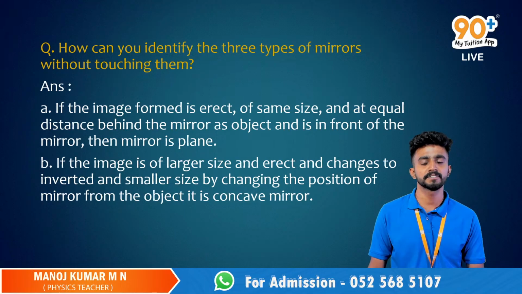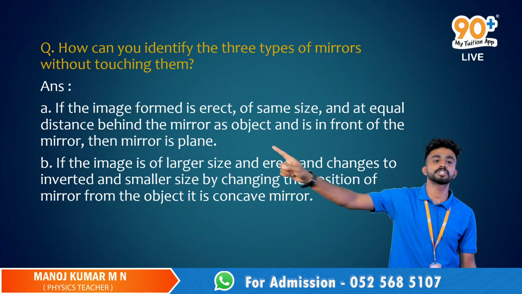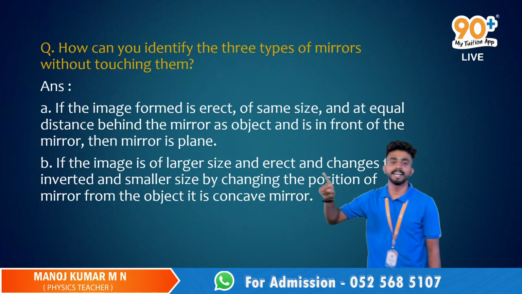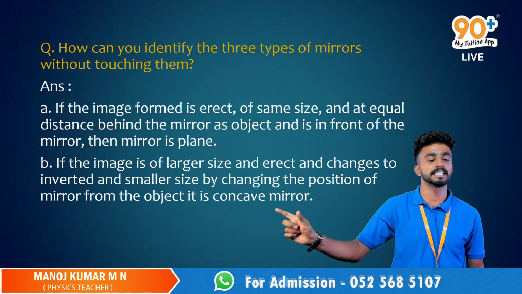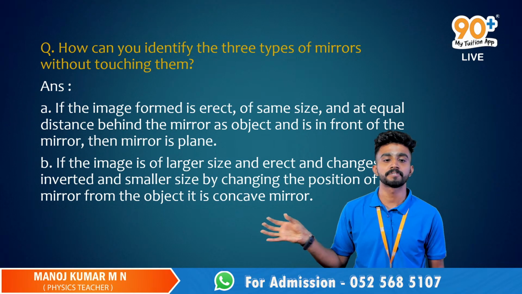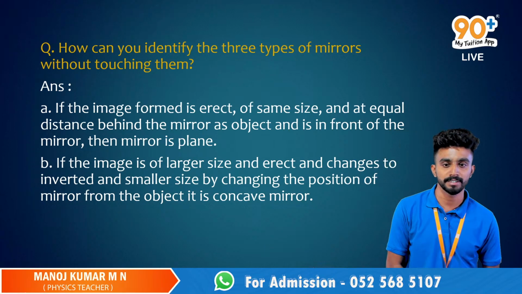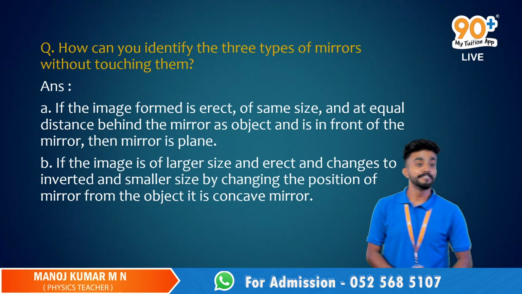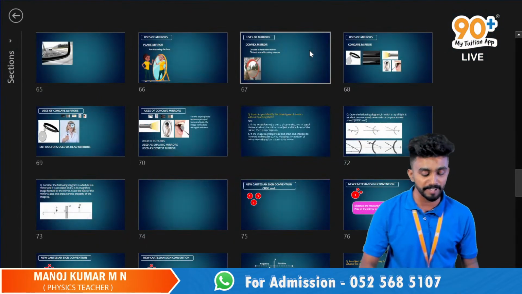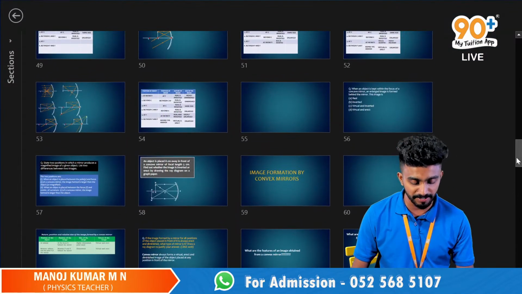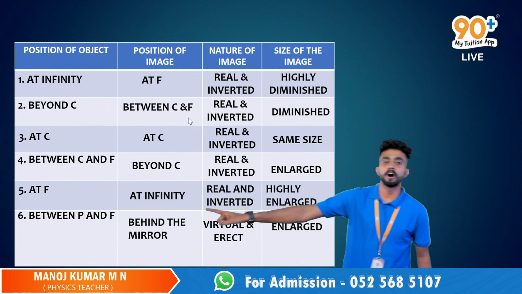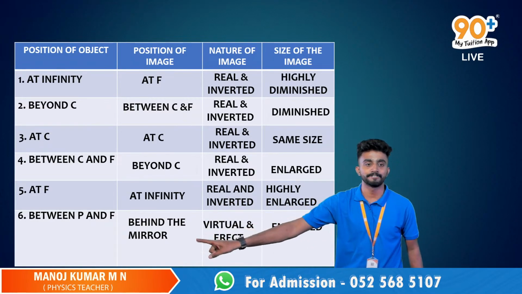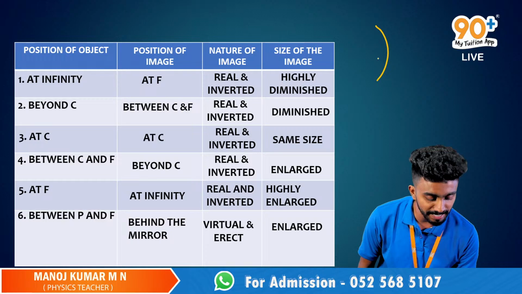Reduced? In the case of a concave mirror, if the image is of larger size and erect and changes to inverted and smaller size by changing the position of the mirror from the object, it is concave. Oh, yes, sir. Got it? Okay, sir. We have learned, in the case of a concave mirror, an exceptional case, right? What was that? The object is kept between P and F, which means the object is kept very close, right?